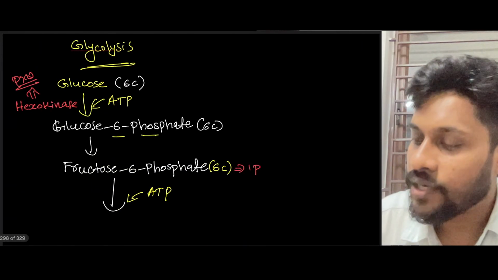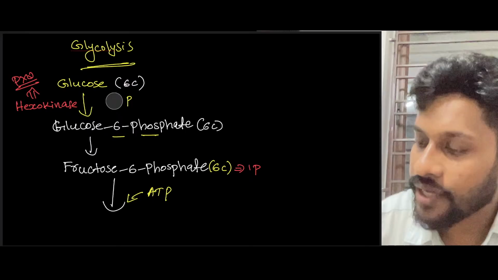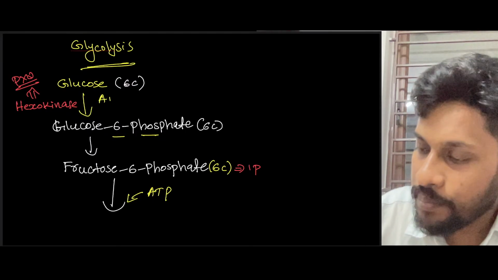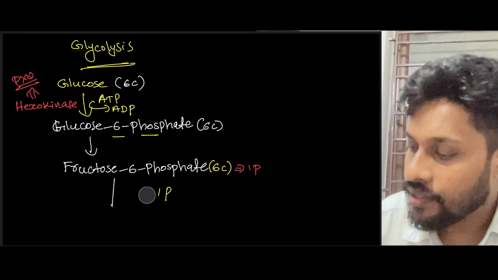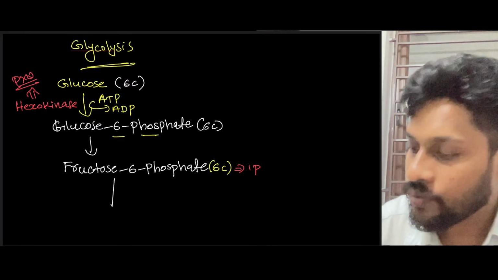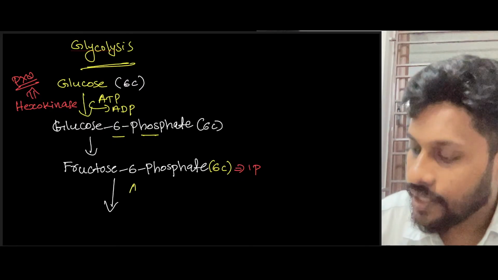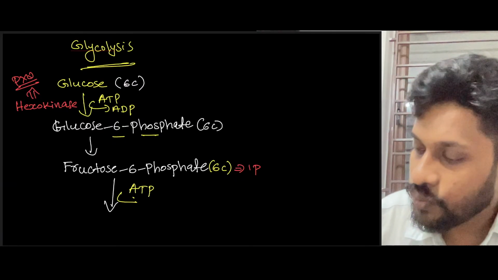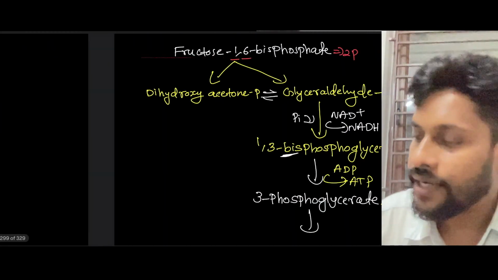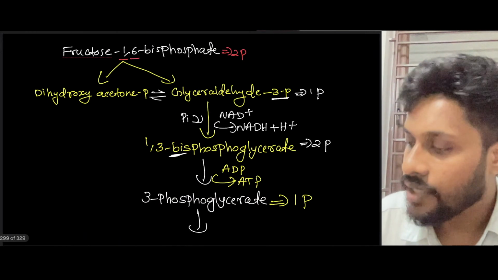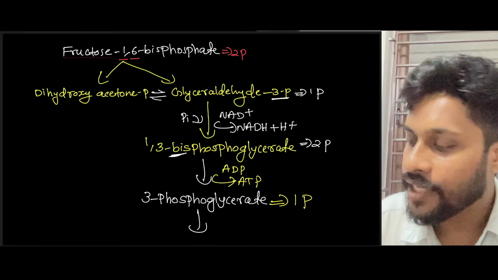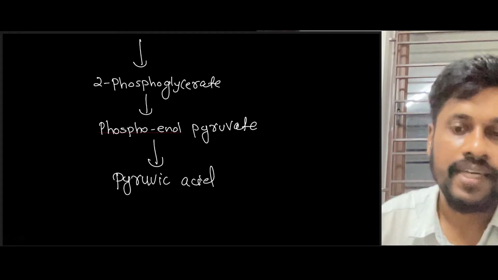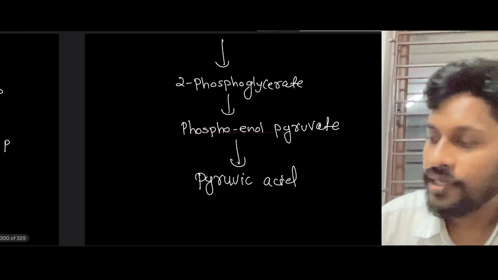So in the first process, what is happening? When you take the initial steps, you can see that ATP will be converted into ADP because ATP is being used. Even here as well, ATP is converted into ADP, right? But at this stage, ADP will be forming ATP. Then when 3-phosphoglycerate is converting into 2-phosphoglycerate, there is no change in phosphate number.